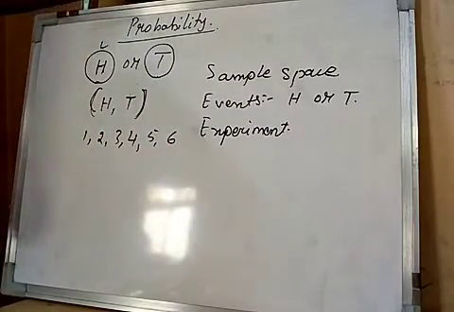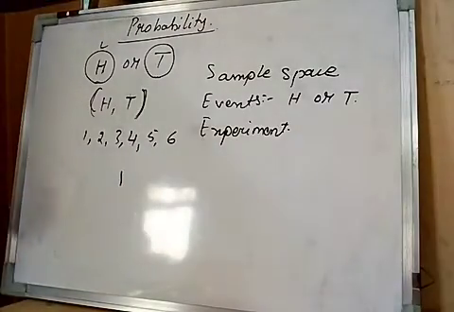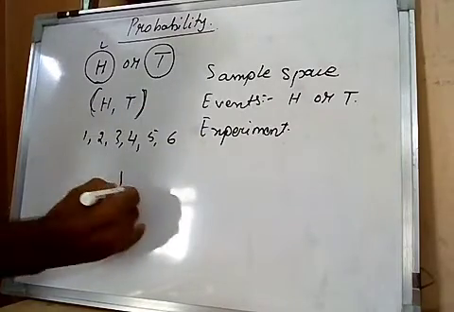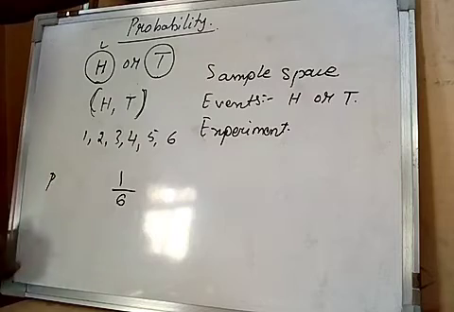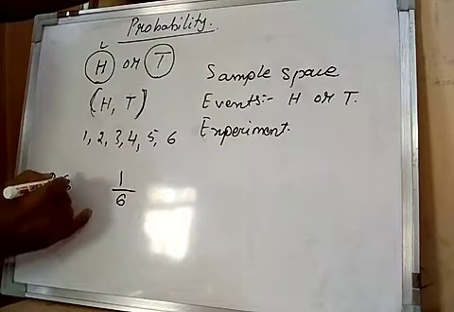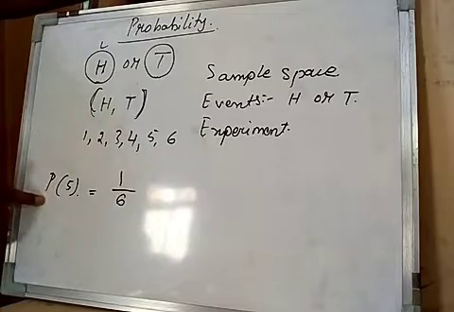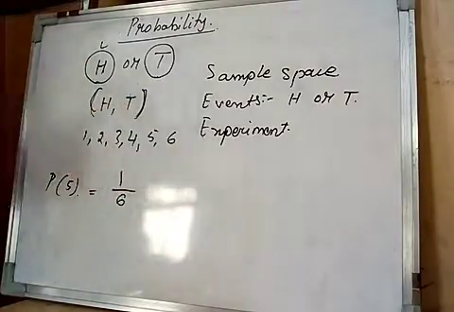Only 1. So the chances of getting 5 is only 1 out of the total outcomes, that is 6. So 1 upon 6 is called the probability of getting 5. This way we can write. This is the symbol for probability of getting 5.